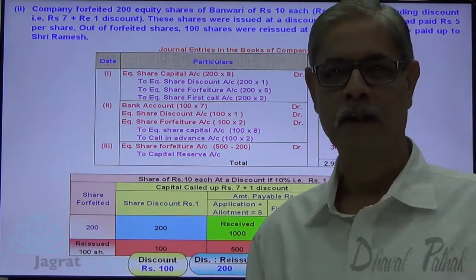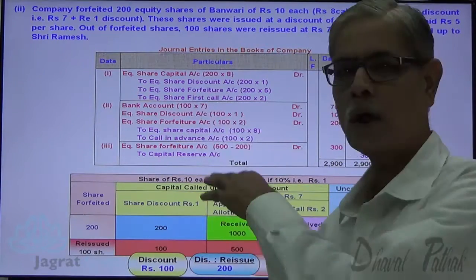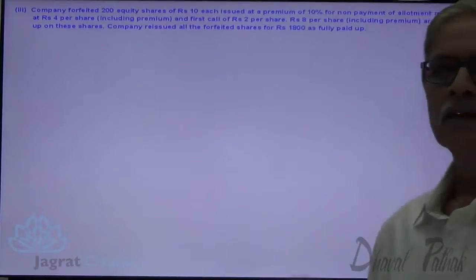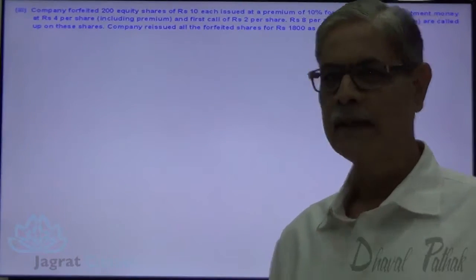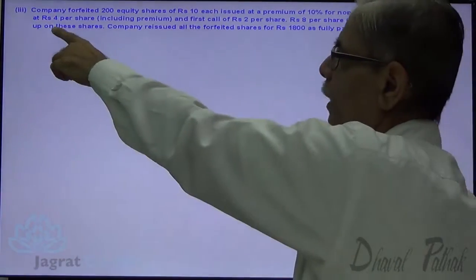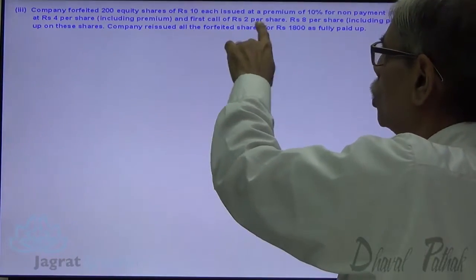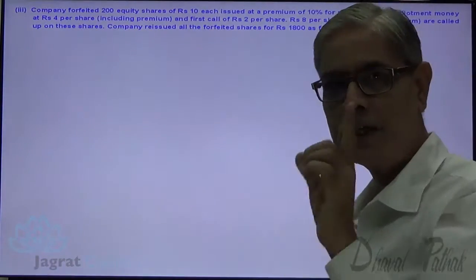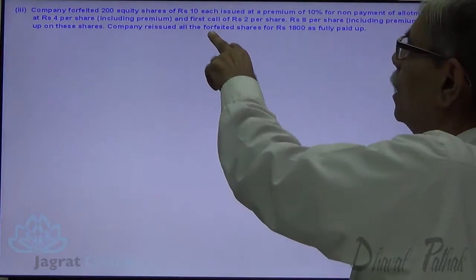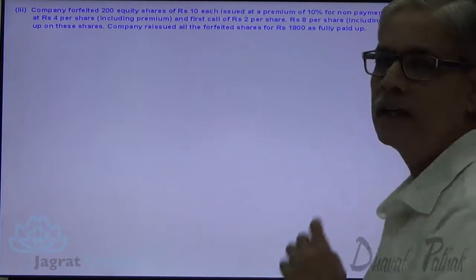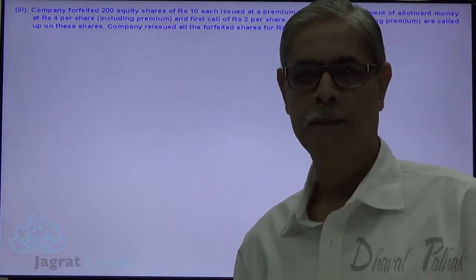Now I am to proceed with the third one. This is an important question to be understood. Now the third one. First I will read. Company forfeited 200 shares of 10 each issued at a premium of 10%. For non-payment of allotment money rupees 4 including premium, first call 2, rupees 8 including premium are called up per share. Company reissued all 200 forfeited shares at rupees 9 as fully paid.